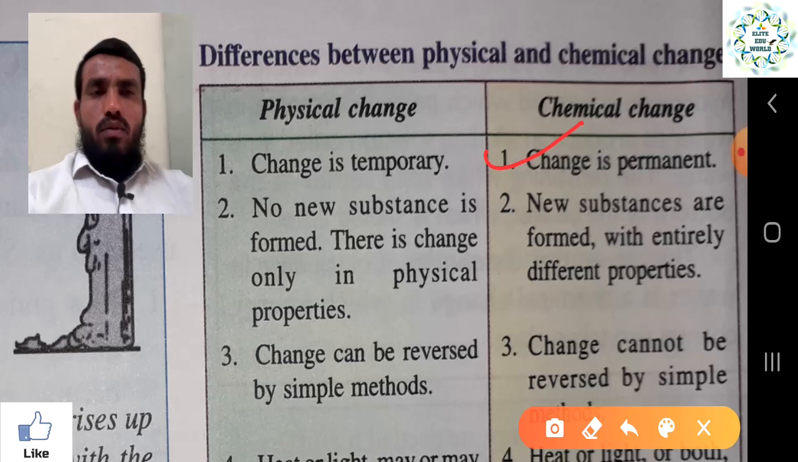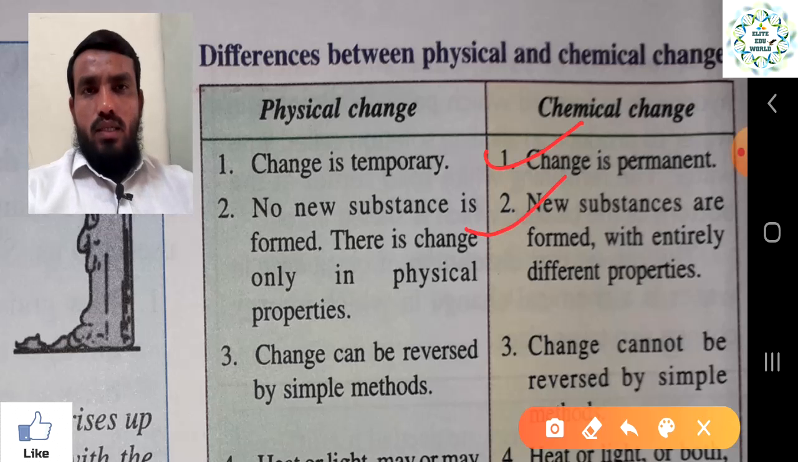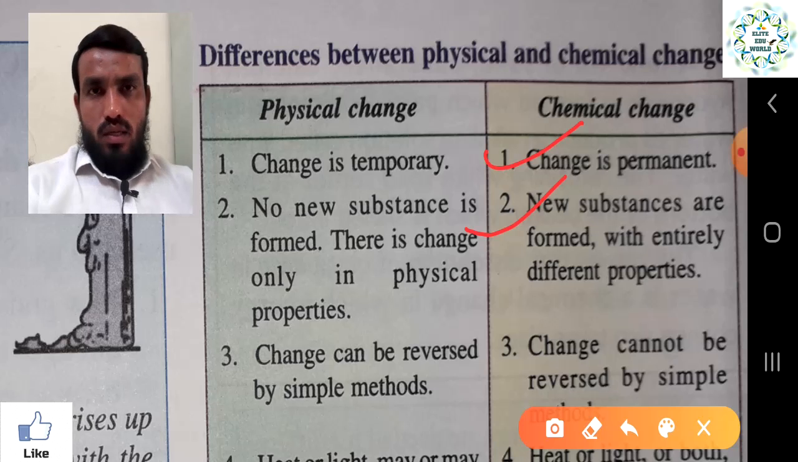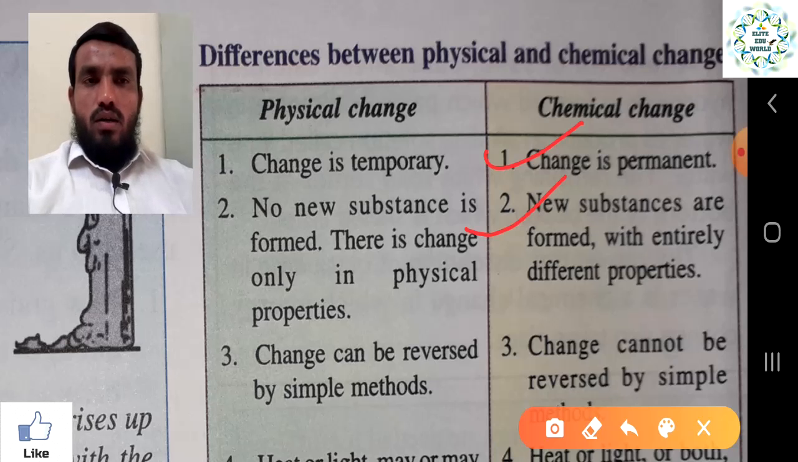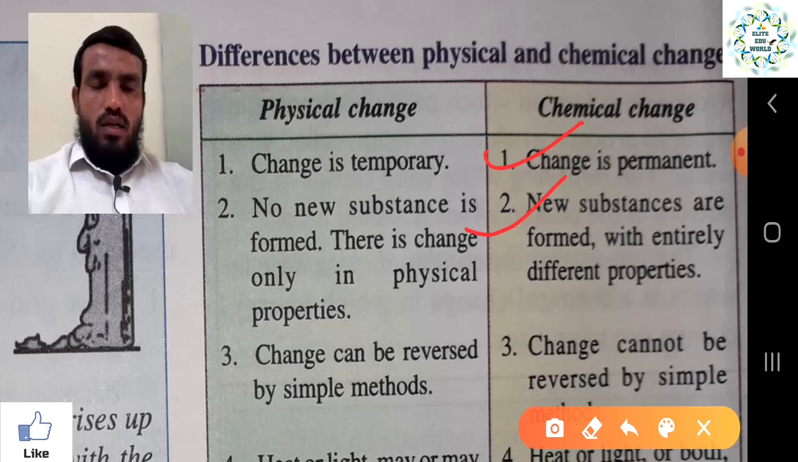But when you talk about a chemical change, new substances are definitely formed with entirely different properties. The new substance will form in a chemical change, having different characteristics and different properties. Before it was not there, but once the new substance is made, it gives you different properties. That is why it is called a chemical change, and it is the difference between physical and chemical.